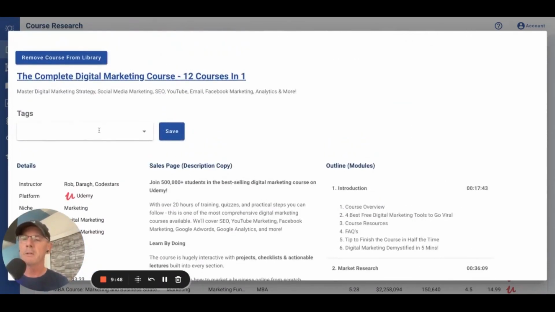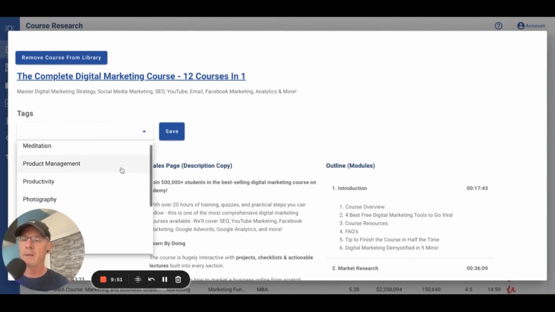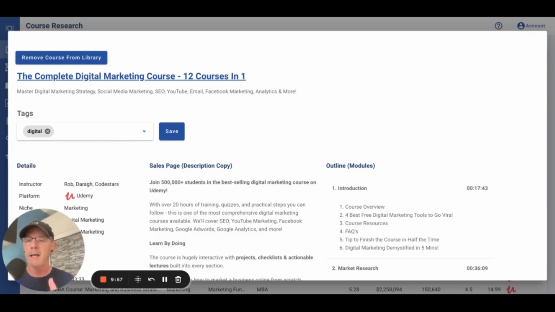And look here, we have a tag feature. So, and these are my tags. So I've created them. Let's just tag it digital. So I can now tag this, and if I hit save, it saves to the library in the platform. Okay. So let's hit save.